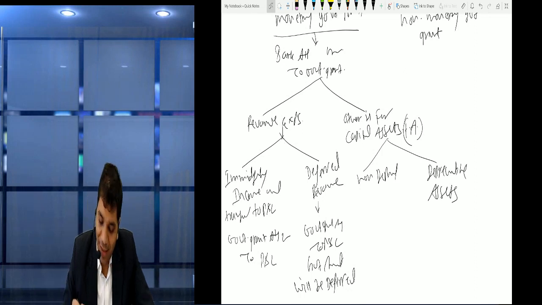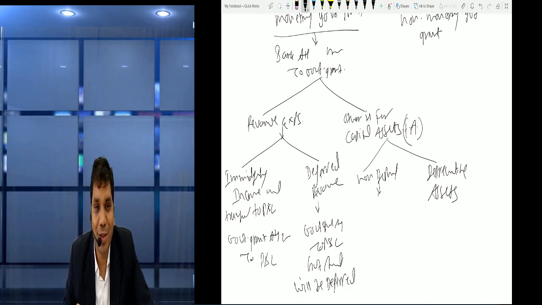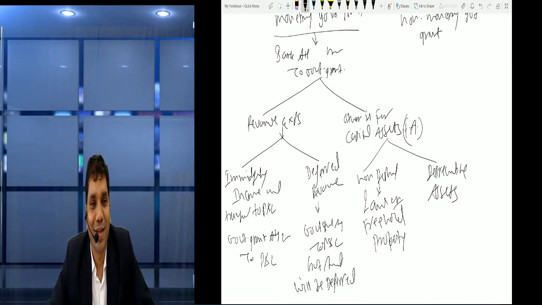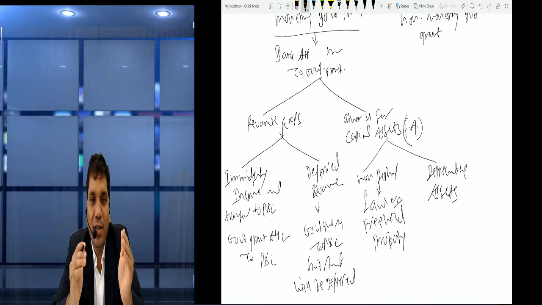Now friends, what are non-depreciable assets? Mostly land, or you can say freehold property. So friends, these are the non-depreciable assets.